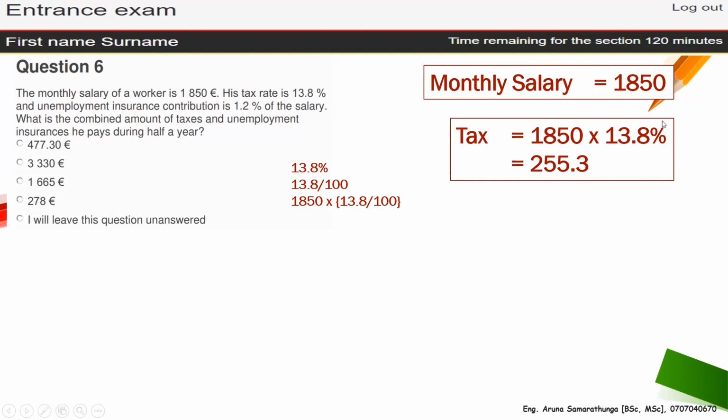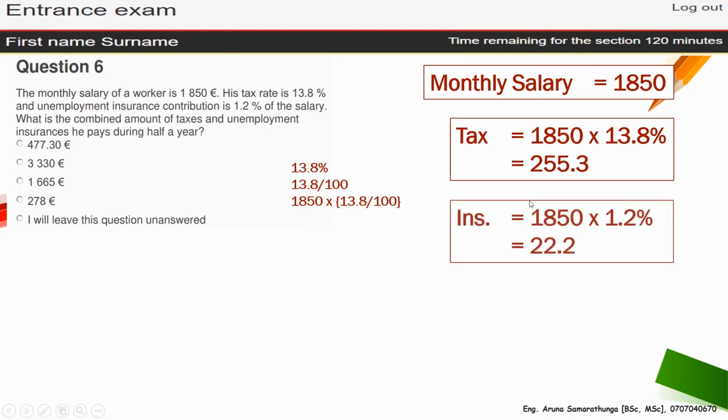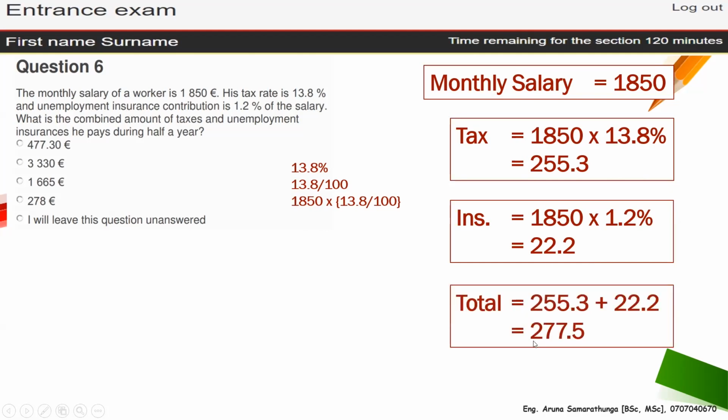There are some calculators where you can directly put this thing in, but with a normal calculator you have to do the multiplication like this. The insurance contribution is 1.2, the same thing. Now both things together contribute 277.5, but that is not the answer, because they ask during a half year.